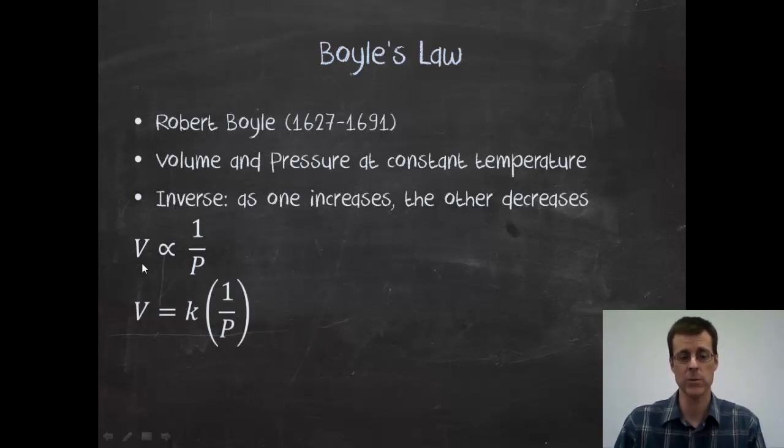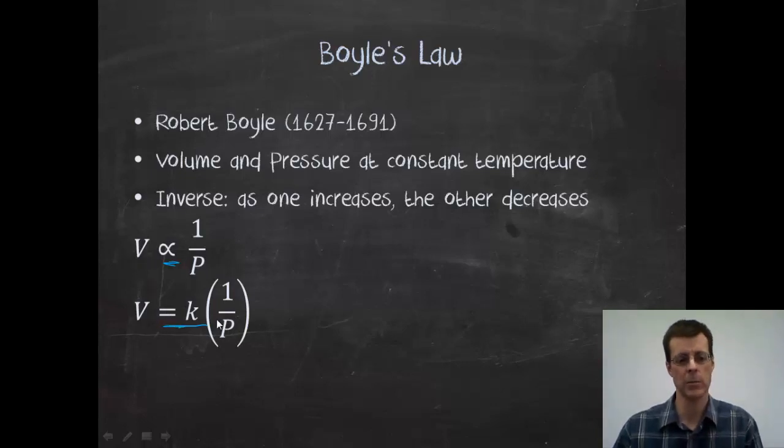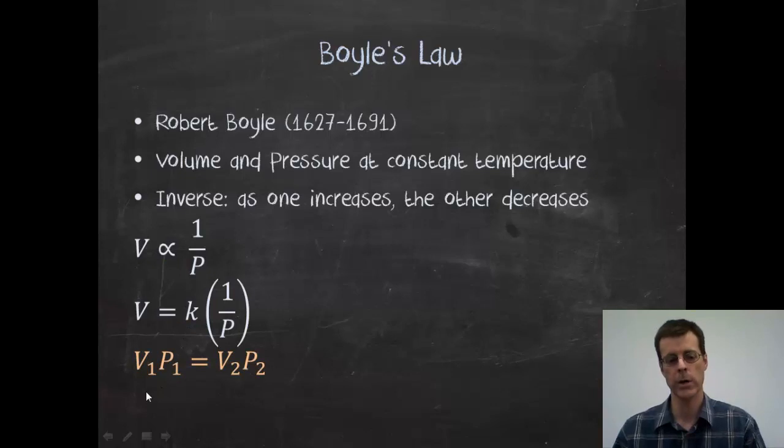Again, we don't need to write this one down because it's not the form we're going to use, but really what's happened here is I've replaced that proportional symbol with an equal sign and a constant. In other words, if I were to double the pressure, I would cut the volume in half. That kind of linear relationship. So now I can make it look a little bit more like a linear equation using this. What we really want is this form of Boyle's Law, because really what we're always going to be wanting to know is if I start with this volume and this pressure and I change something, change the volume, change the pressure, how will the other one respond? So I'm always looking at a before-after kind of picture.